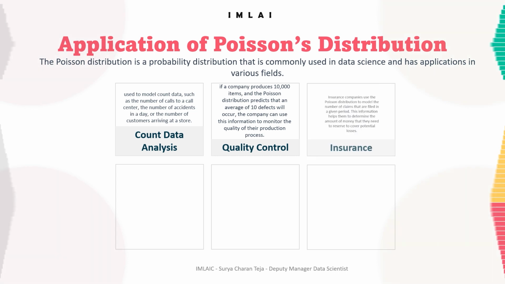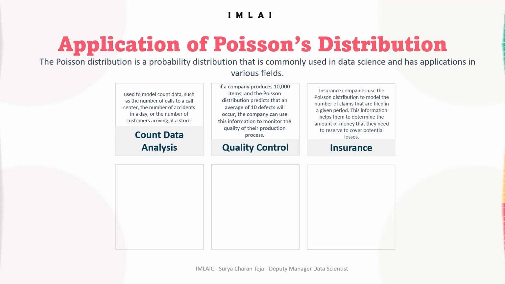And the third one is insurance. Insurance companies use the Poisson distribution to model the number of claims that are filed in a given period. This information helps them to determine the amount of money that they need to reserve to cover potential losses.